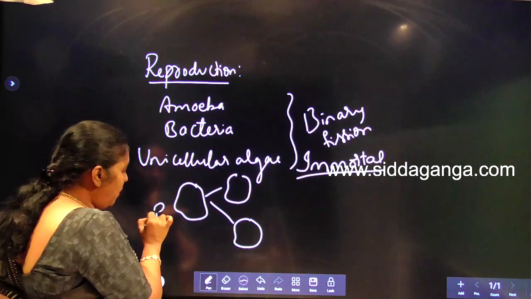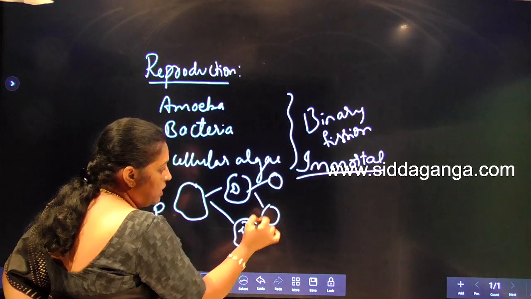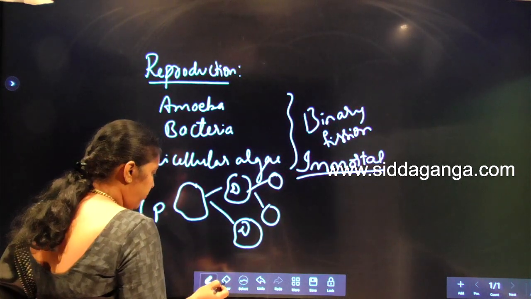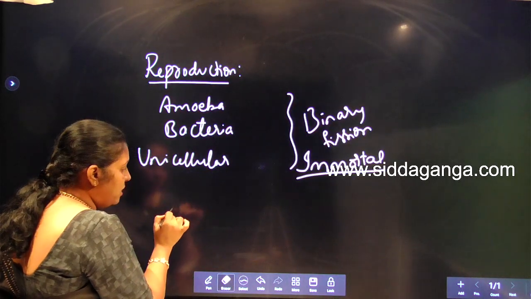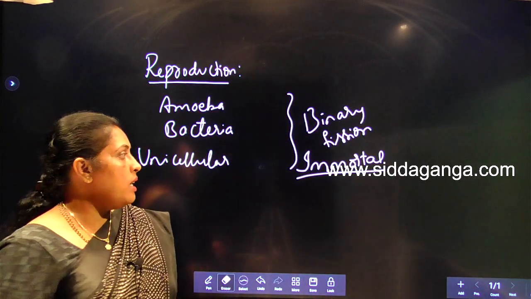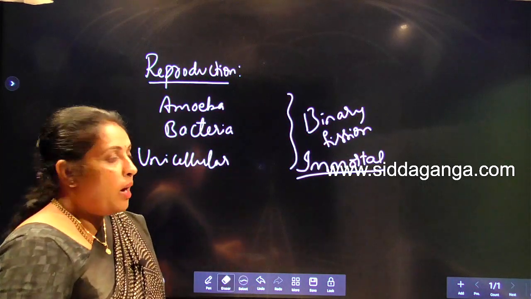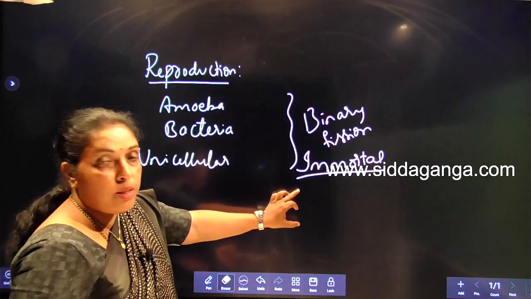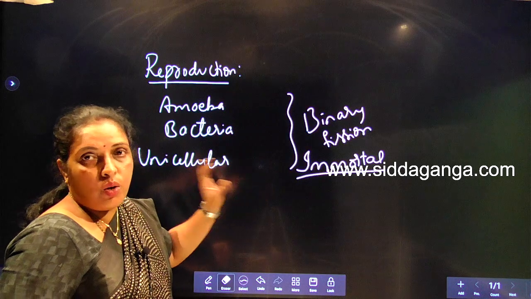The parent cell itself is becoming daughter cell. Again the parent cell is becoming daughter cell. Like this, the parent cell itself is becoming daughter cell. So organisms which reproduce by binary fission, we call them immortal. There is no death to these organisms.